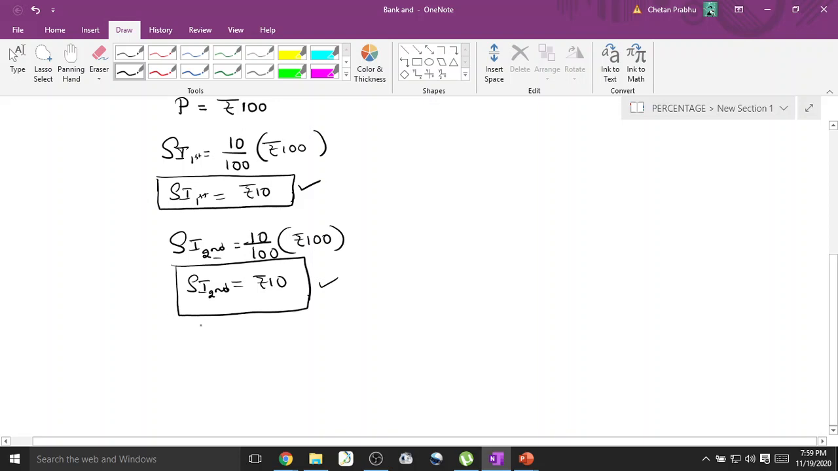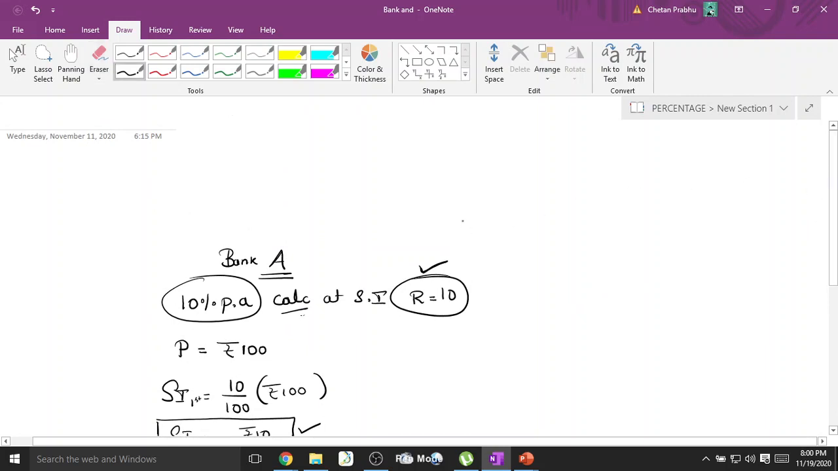So any guesses for the third year? What will be the simple interest for the third year? For the third year also the bank will give you 10% return. So 10% of what? Original principal. What is the original principal? 100 rupees. So 10% of 100 is 10. This time I'll write it straight away. So 10 rupees. Now tell me, what will be the simple interest for the 100th year? How much will your principal earn in the 100th year? Same 10 rupees. Yes or no? Fine. So this concept is understood. So let me stop at the third year for simple interest.